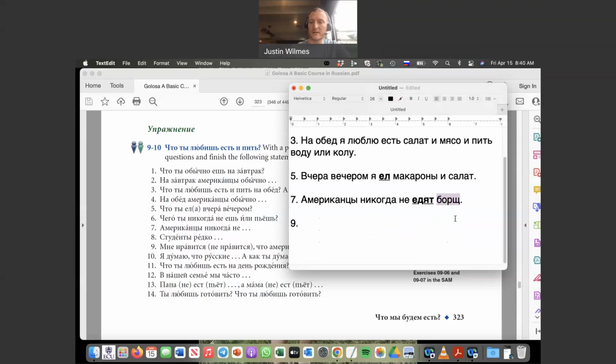And we put the thing in the accusative case, but in this case it's a masculine noun, so it doesn't need to change. So Americans never eat... They, that's the they form, right? Борщ. They never drink. Они никогда не пьют. Kefir. It's not actually true, but it's pretty rare. Kefir is like a yogurt drink that Russians drink. They never drink kefir. Они никогда не пьют kefir.